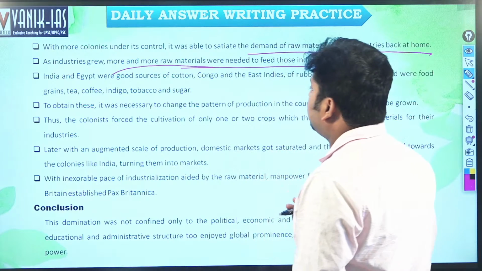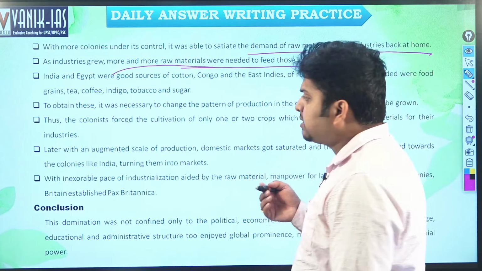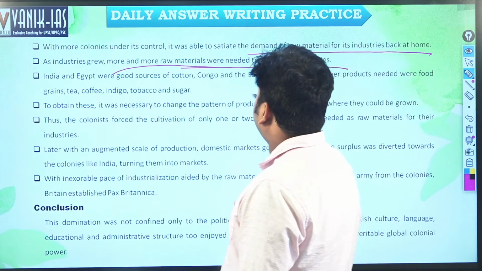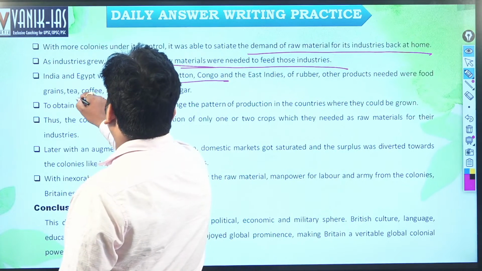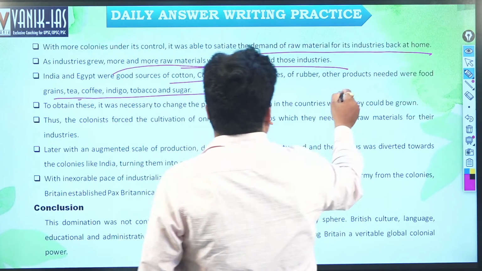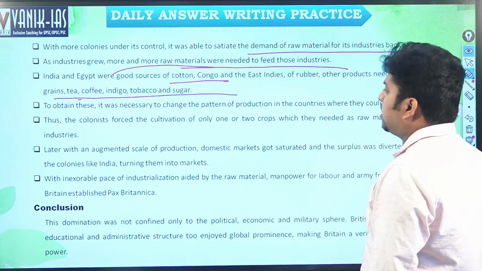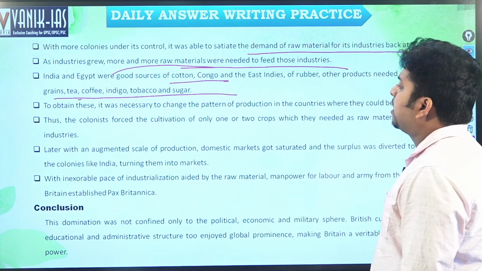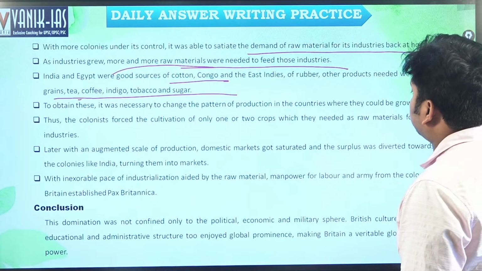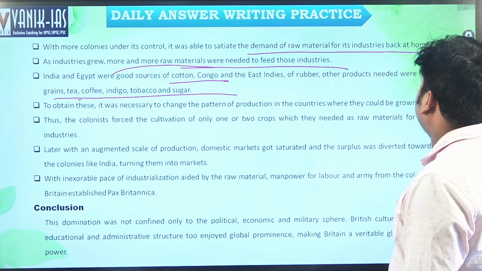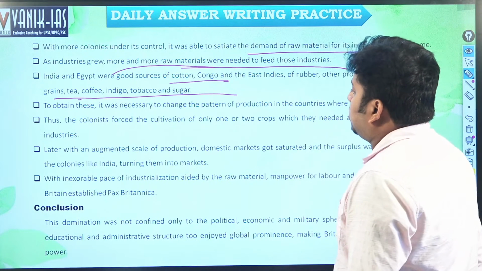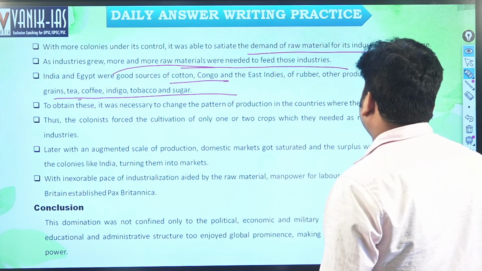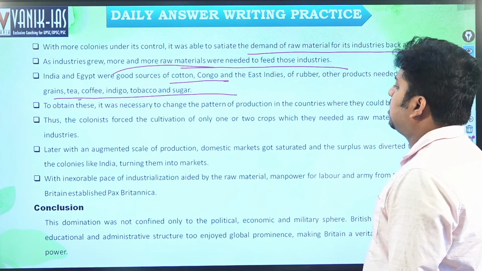So such type of plantation agriculture, right? Commercial crops were also developed in the colonies, like cotton, indigo, tobacco, coffee, tea, sugar and food grains as well. They started developing them in India and Egypt and in Congo. To obtain this, it was necessary to change the pattern of production in the countries where they could be grown. Thus, colonists forced the cultivation of only one of the two crops which they needed as raw materials for their industries.